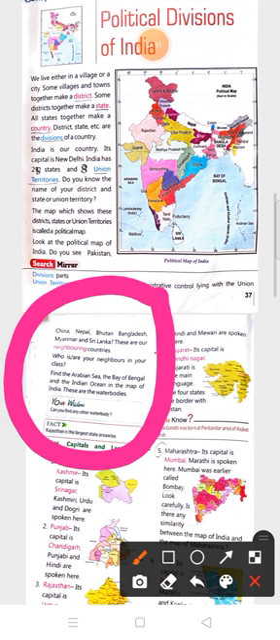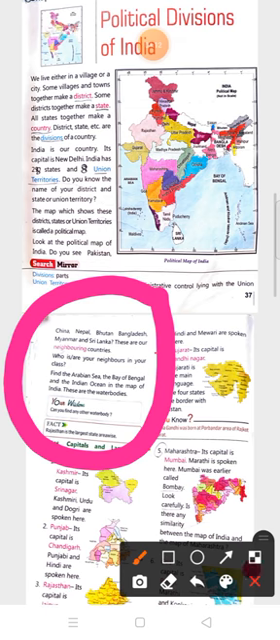Who are your neighbors in your class? Find the Arabian Sea, the Bay of Bengal and the Indian Ocean in the map of India. These are the water bodies. Can you find any other water body? Fact: Rajasthan is the largest state area wise.